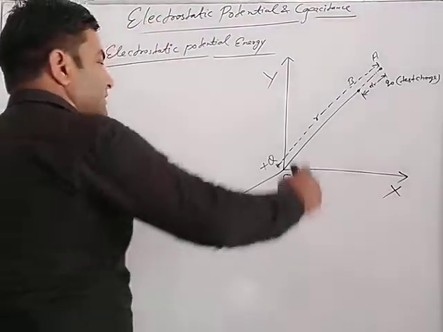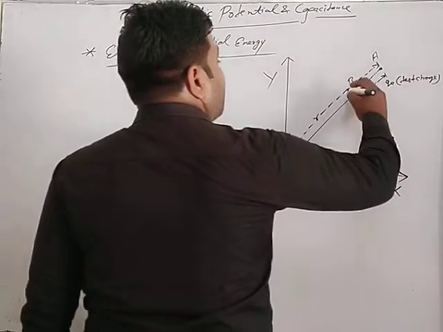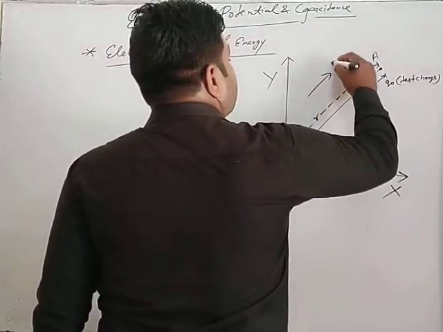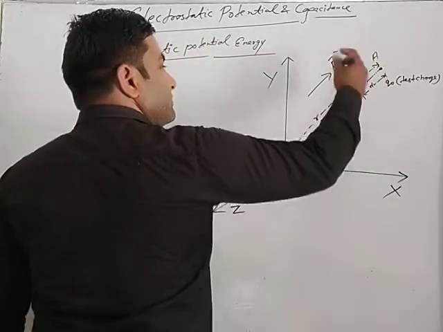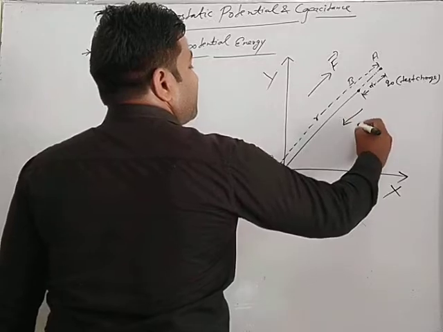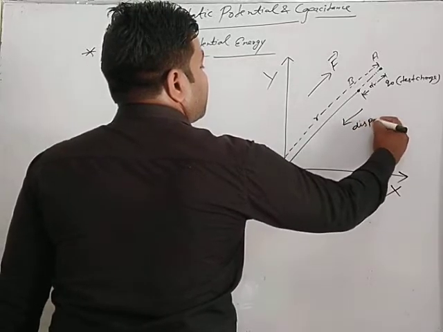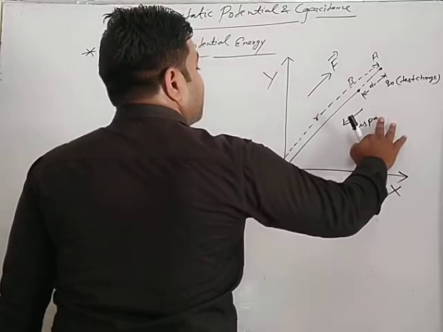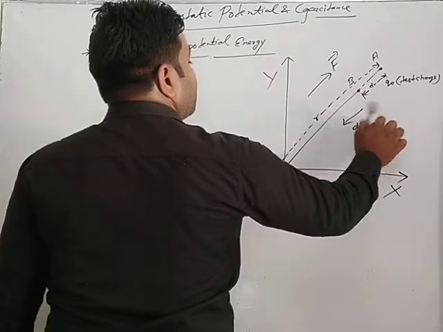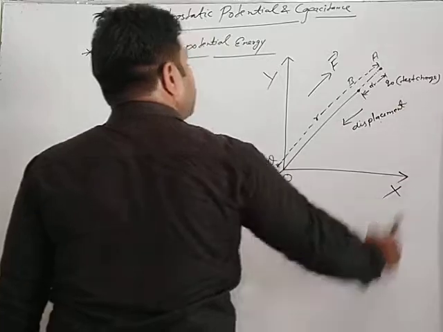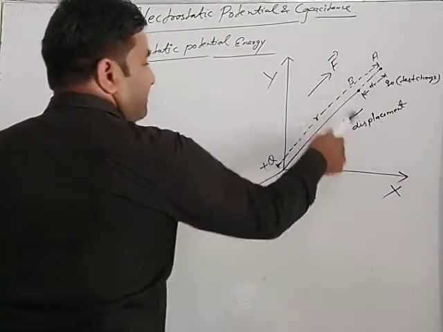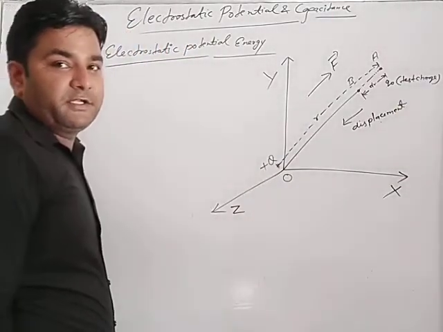The intensity due to this charge and the electrostatic force are in the same direction, and the displacement is in the opposite direction. It means the angle between both is 180 degrees.